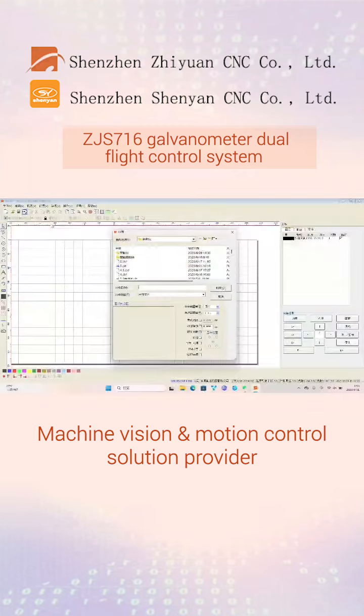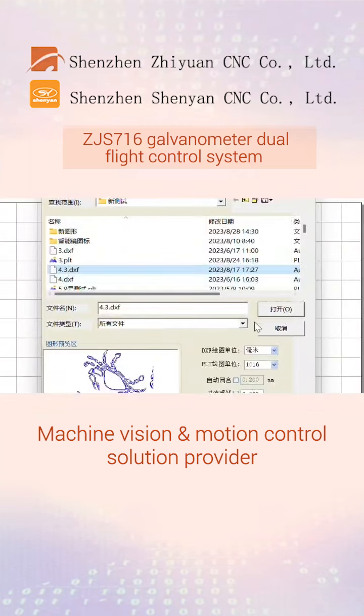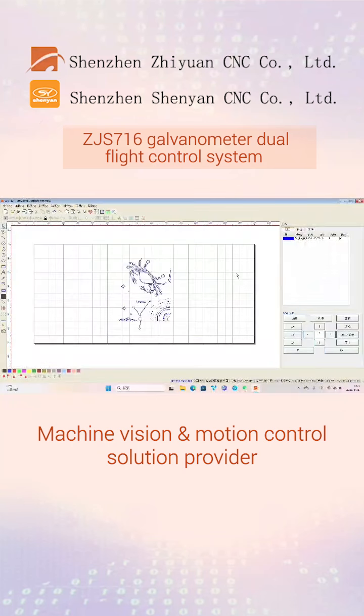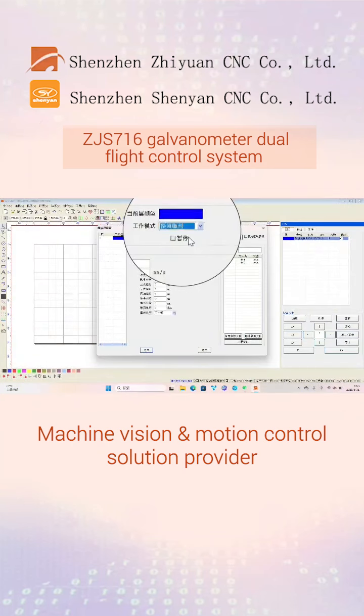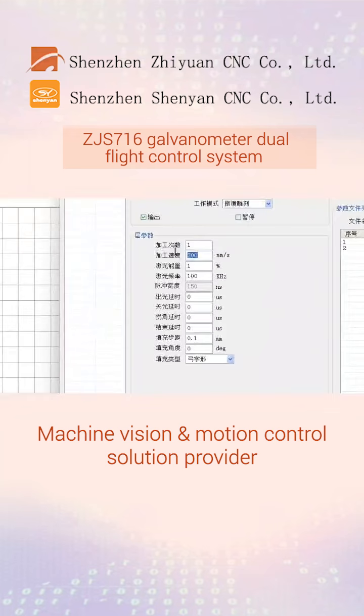Click on Import. Select to import graphics. Click to open. Click on the layer. Change the working mode to galvanometer engraving. The speed and power should be set according to the actual debugging effect.